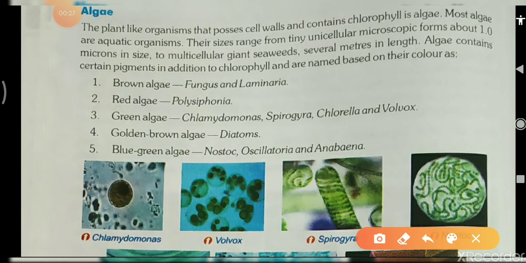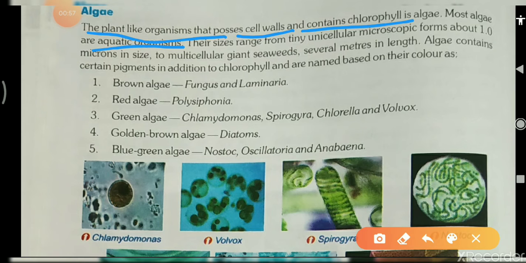Now, see students, algae is a plant-like organism in which cell walls are present and chlorophyll is also present. That is called algae. And algae are aquatic organisms. What's the meaning of aquatic? Aquatic means those organisms which can live inside the water.